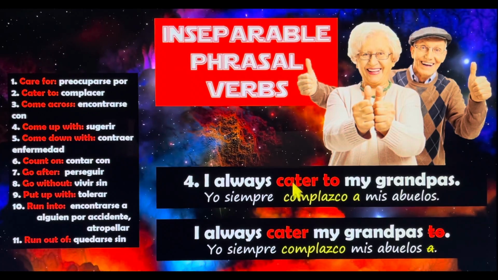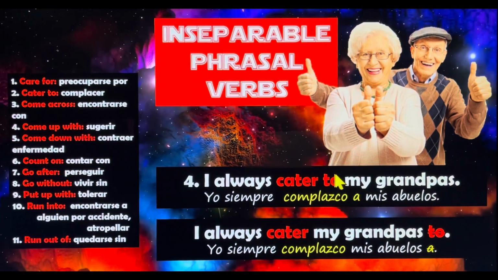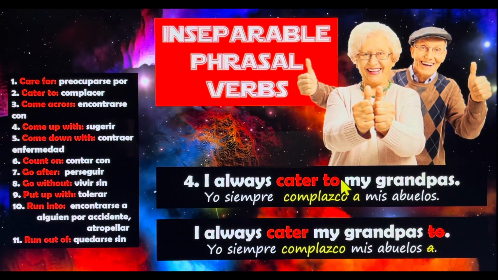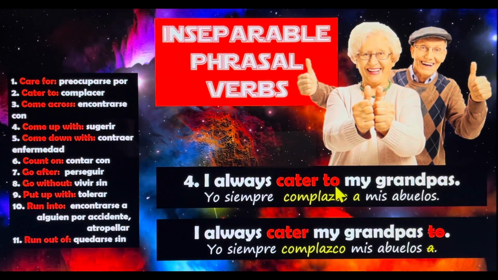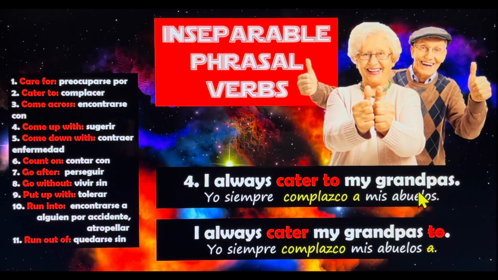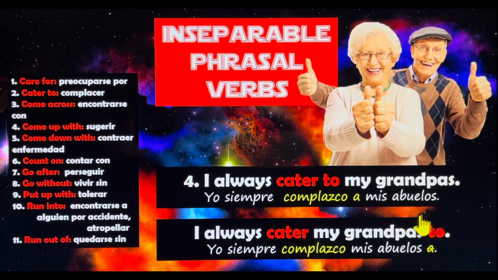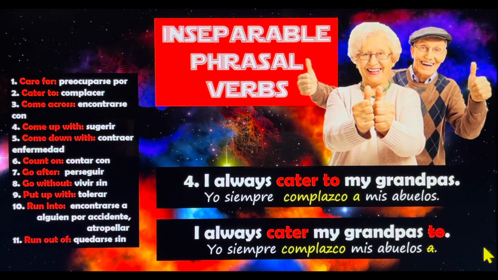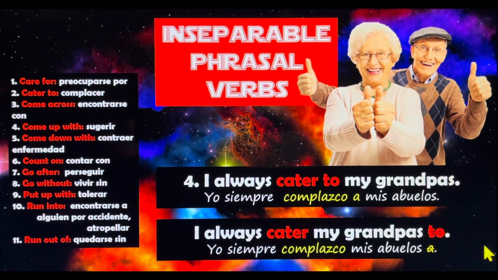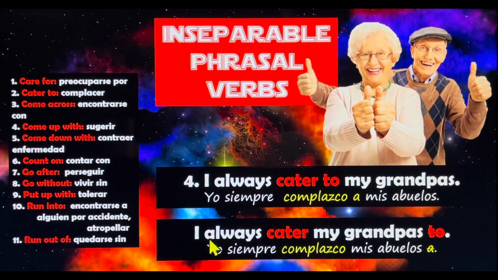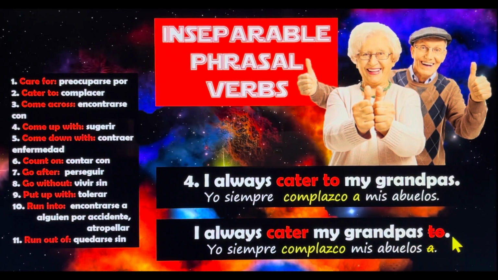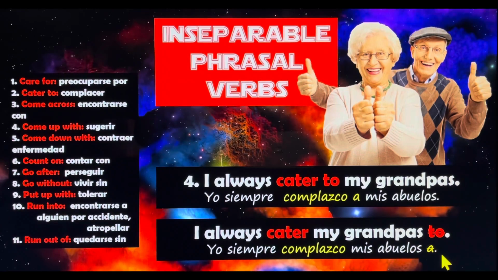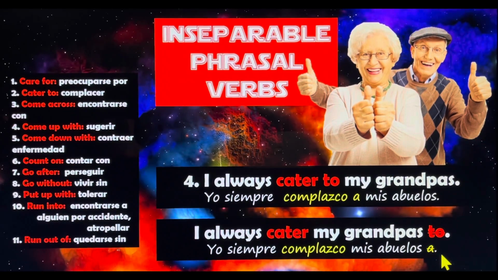If I want to separate cater and to, the problem is that to is a preposition that means para o a, and when we say para o a, we need an object, necesitamos un objeto, alguien que reciba la acción. So if I put it at the end of my sentence, nobody is going to receive that action. So that's why it is incorrect. It's not correct to say, I always cater my grandpas to, because in Spanish it's like, yo siempre complazco a mis abuelos, a qué? This is incomplete, right?